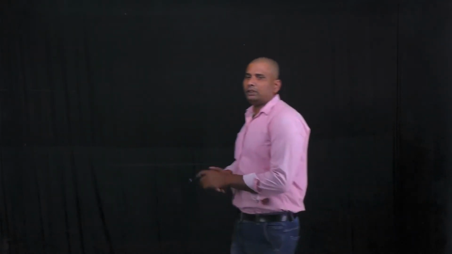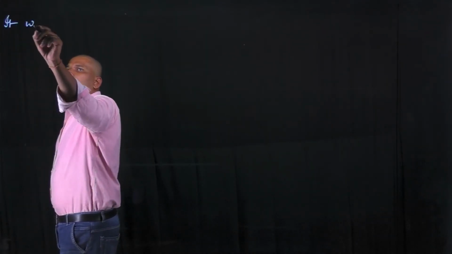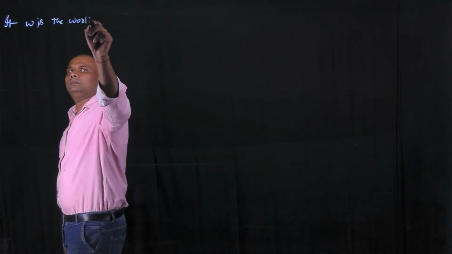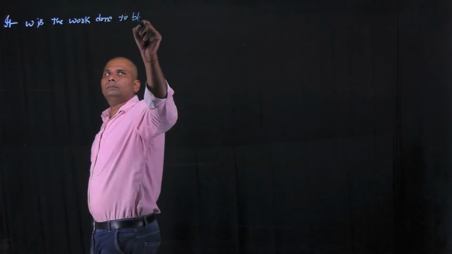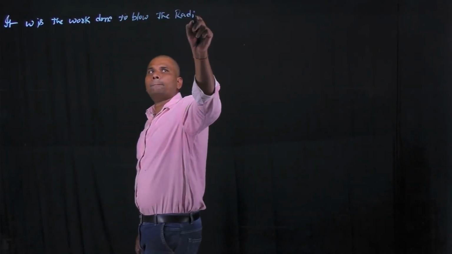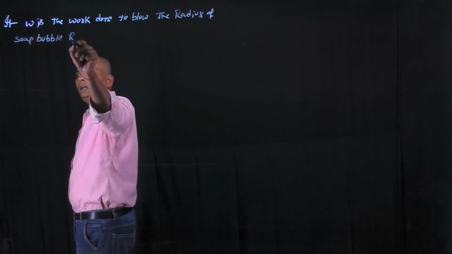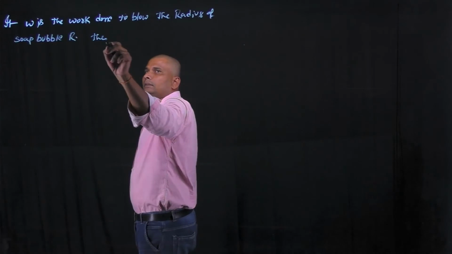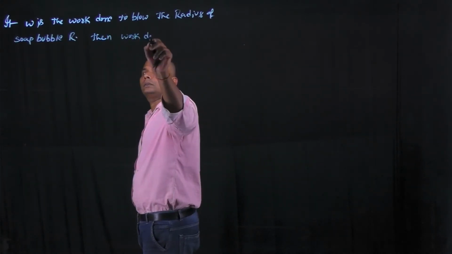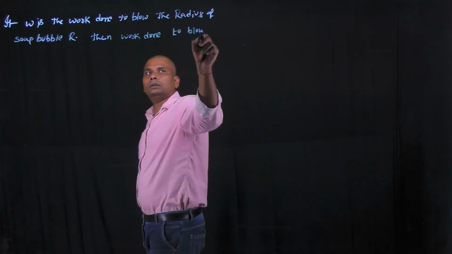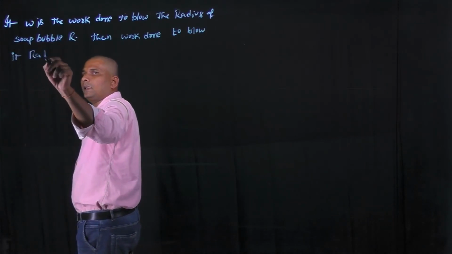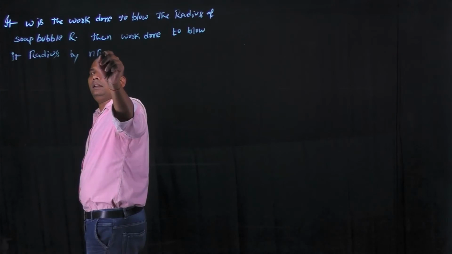Okay, and the next application is, if the radius of the soap bubble is increased by n times, then its work done is, let us consider, if W is the work done to blow the radius of the soap bubble R, then the work done to blow its radius by nR.